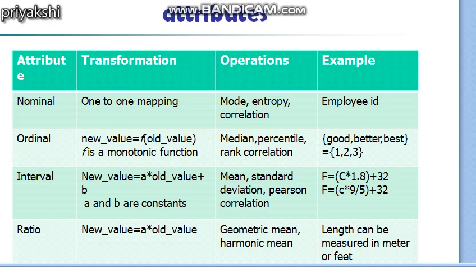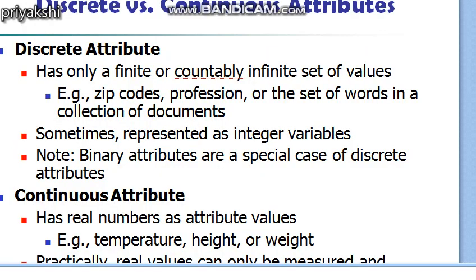Apart from this, an independent way of distinguishing between attributes is by the number of values that they can take, which gives discrete and continuous attributes, okay. A discrete attribute has a finite or countably infinite set of values.